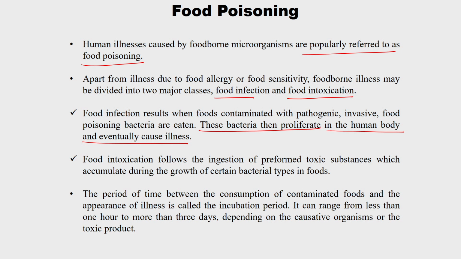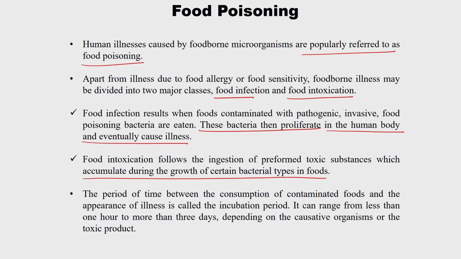The second one is food intoxication, which happens when microorganisms grow in the food, and as we have discussed, at certain pH, toxins are produced by the microorganisms. So I have eaten those toxic substances, right. The second one is the ingestion of preformed toxic substance which accumulates during the growth of certain bacterial types in food. That is food intoxication. The earlier one is food infection.